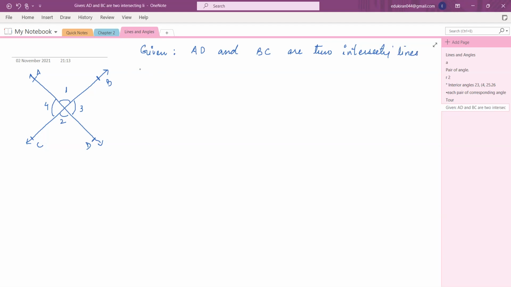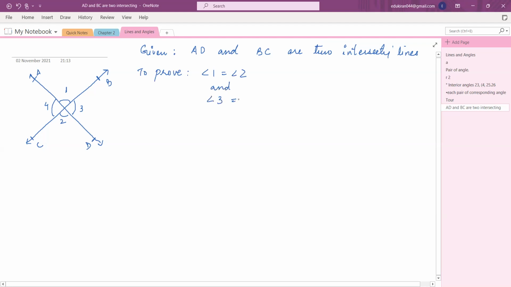Now, to prove, you have to prove that angle 1 is equal to angle 2 and angle 3 is equal to angle 4. These are vertically opposite angles and they are equal. Now come to the proof. Now look here, AD is a straight line.